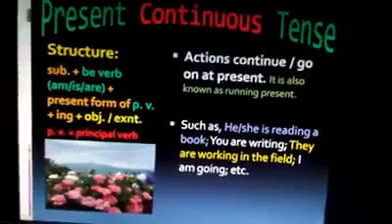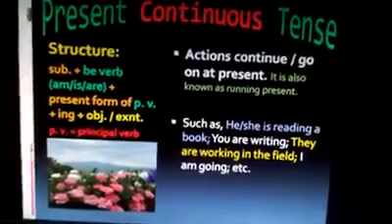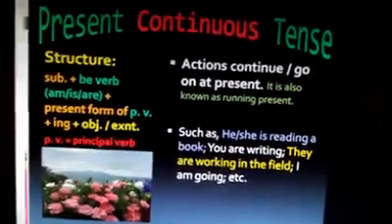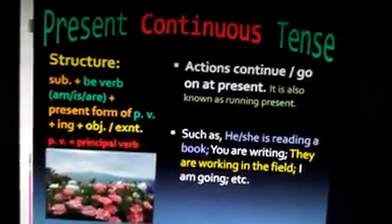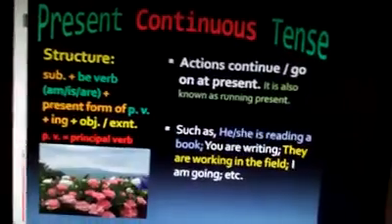These are some examples. He or she is reading a book. You are writing. There are also more examples. You must memorize the structure, follow the examples to write your own sentences.